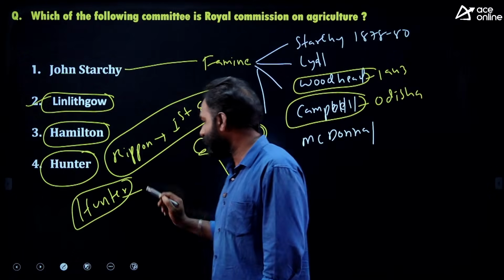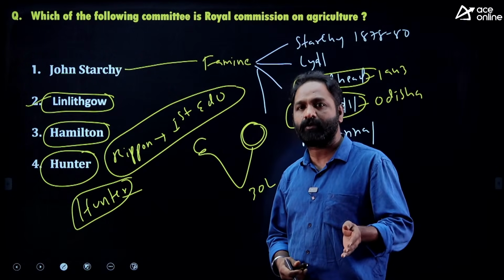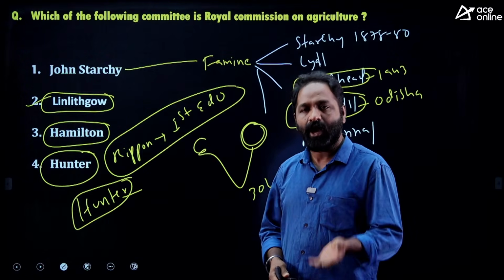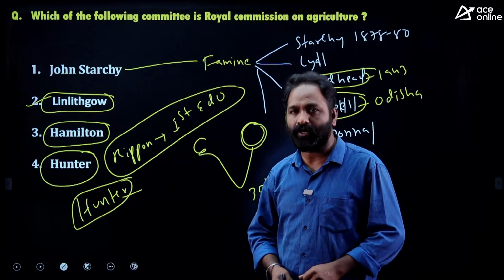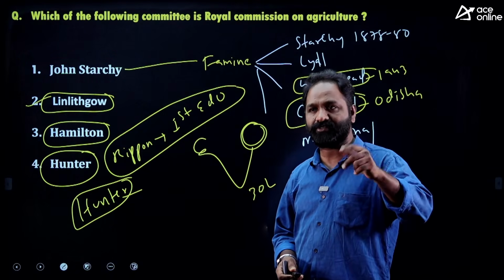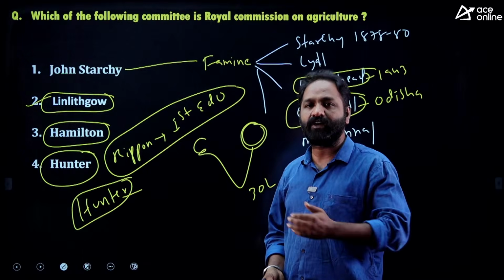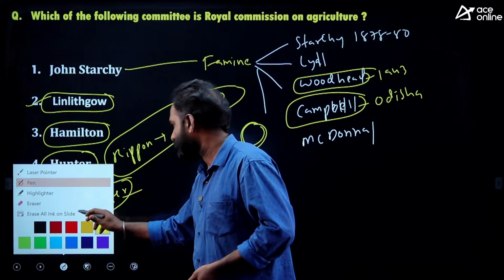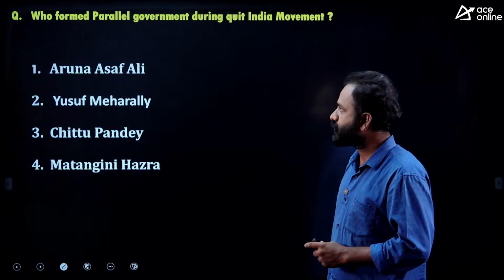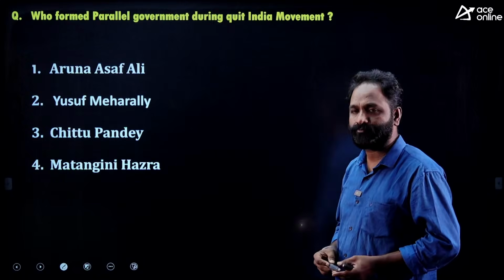And this commission was appointed after the Jallianwala Bagh massacre. The 1919 Jallianwala Bagh massacre happened on April 13. After that, they appointed a committee, the Disorders Inquiry Committee, that is nothing but the Hunter Commission. So two Hunter Commissions. One is on education in the 1880s. The second one is on the Jallianwala Bagh massacre or Punjab riots, that is 1919. Clear? Right. Next question. Who formed a parallel government during the Quit India movement?